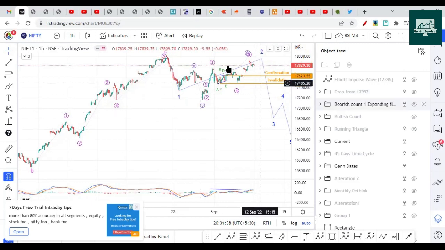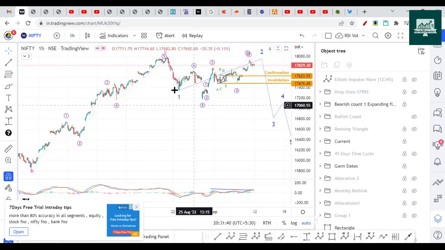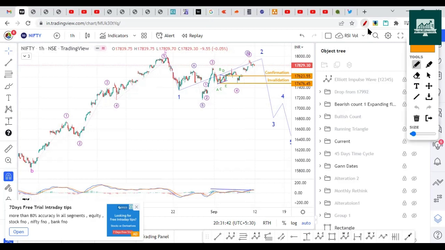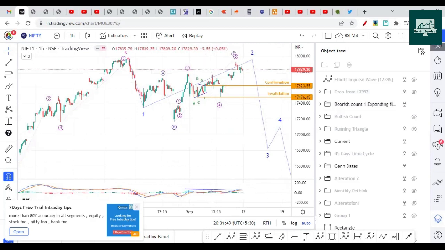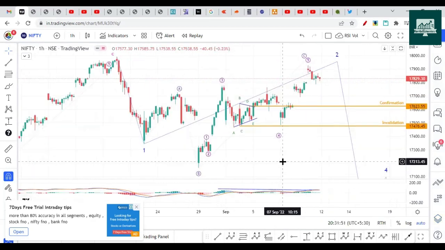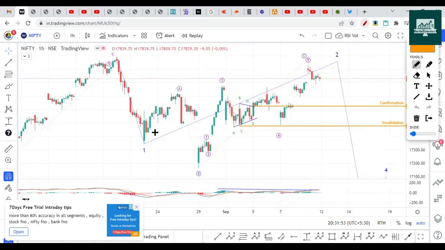And in more bearish cases, this is an impulse drop on the downside. So this can be wave 1, which is completed here, and we could be making an expanded flat correction. Now let me zoom in on the chart a little bit so that you can clearly see the levels. Here you can see we are counting them as an expanded flat correction.